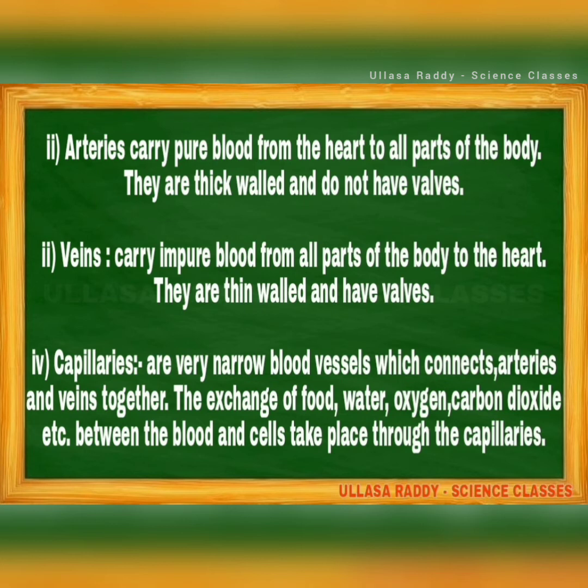Arteries carry pure blood from the heart to all parts of the body. They are thick walled and do not have valves. Then veins carry impure blood from all parts of the body to the heart. They are thin walled and have valves. Then capillaries are very narrow blood vessels which connect arteries and veins together. The exchange of food, water, oxygen, carbon dioxide, etc. between the blood and cells takes place through the capillaries. So these are the three types of blood vessels and their functions.